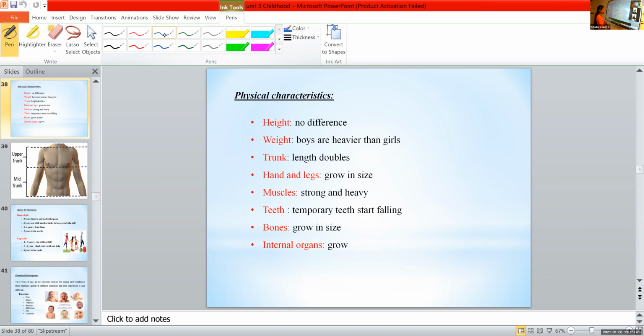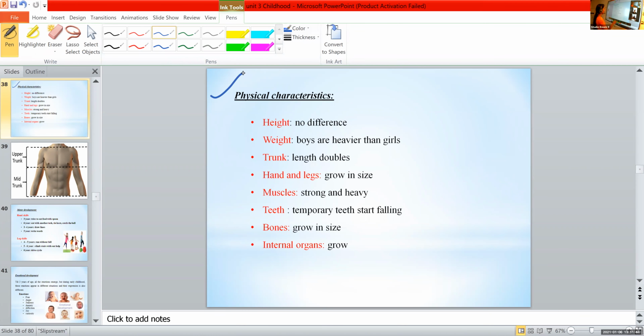Okay, so first is height and weight. The physical characteristics basically mean the increase or decrease in height and weight and our body proportions. These come under physical development. So the first one is height.